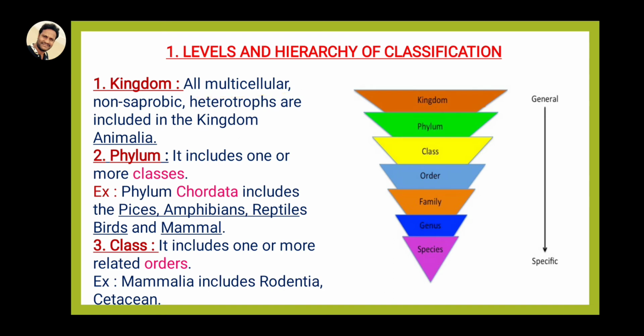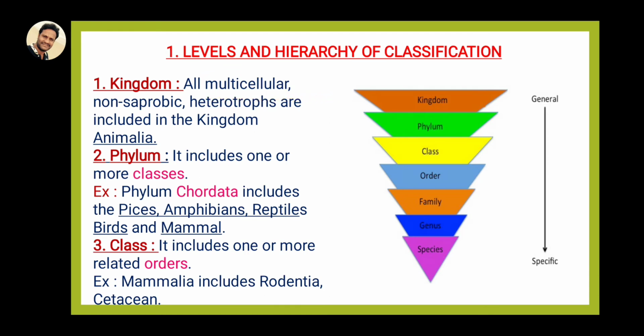Some of the animals can be seen in school education, like amoeba and protozoa, which have only a single cell, unicellular organisms. In this way, highly developed organisms like human beings and some of the chordates have thousands, lakhs, even crores of cells. That's why they are called multicellular organisms.